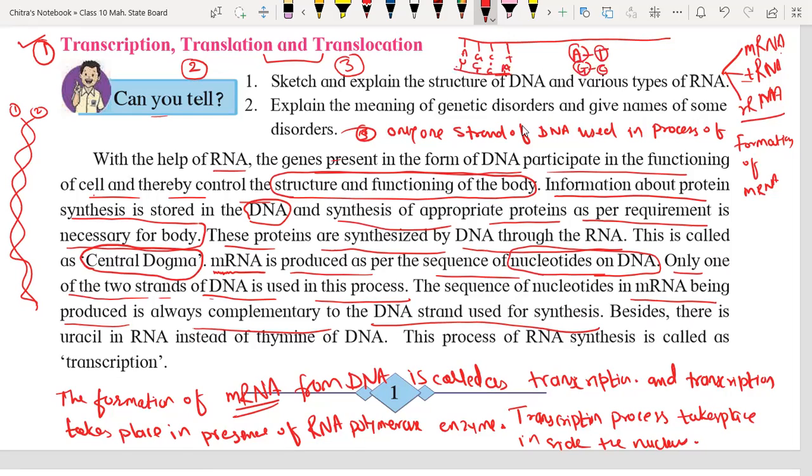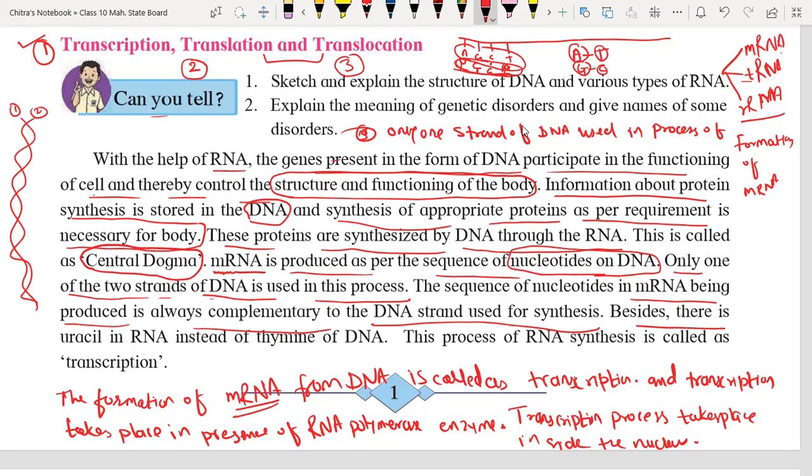So these are the opposite sequence. We used to call it the complementary one. We don't use the word opposite, we use the word complementary. Whatever the sequence present in the DNA over here, these are the anticodon. Anti means opposite, so the opposite of the codon of the nitrogenous bases is called complementary. I will show you the diagram, don't worry.